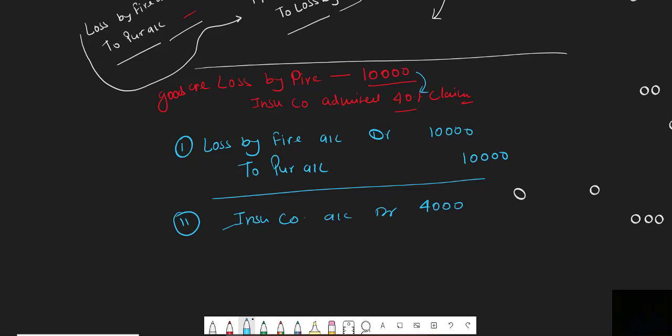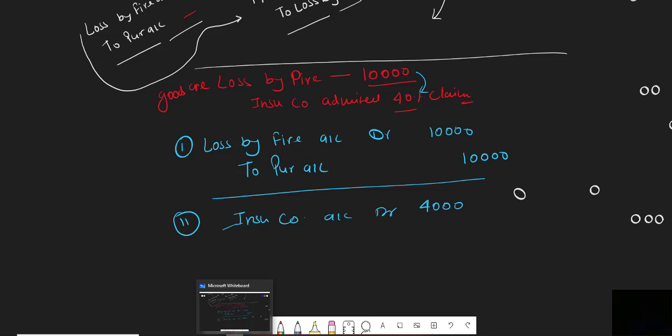It is very simple. Why did I debit the insurance company? I debited the insurance company because it is a future receipt. The insurance company has not given the amount yet. The insurance company admitted the claim, and it will pay the amount in future. So when the insurance company will pay the amount in the future, it is our future receipt, and all future receipts will be considered as assets. That's why it will be debit.